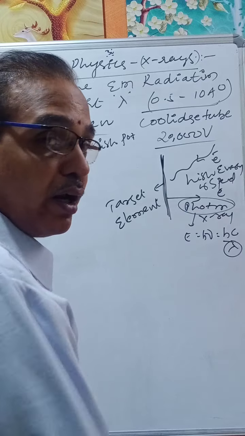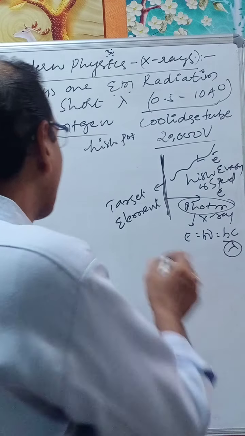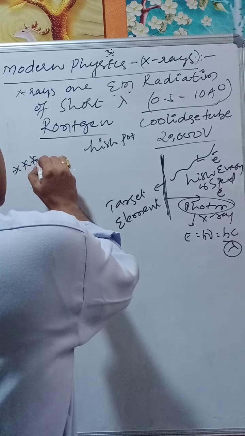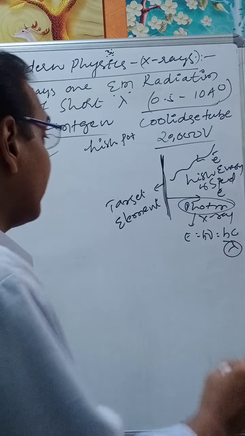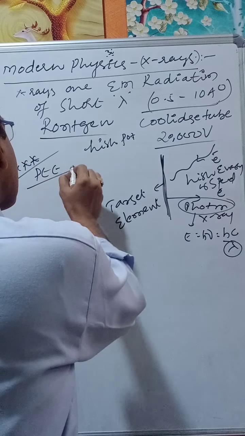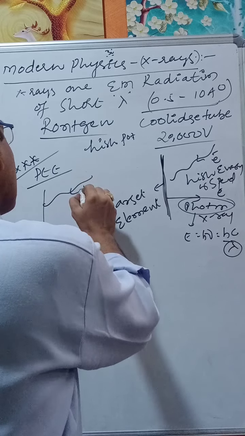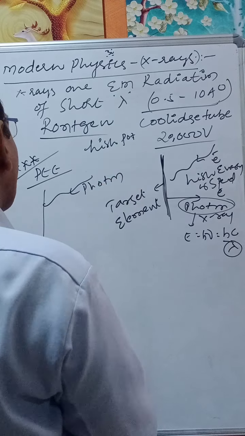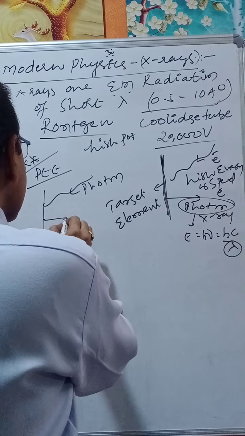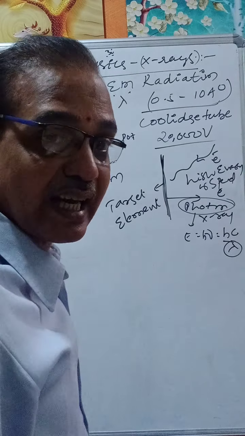Then photons are emitted. If you observe carefully, the important factor here is that in the photoelectric effect we discussed that when photons fall on the metal surface, it emits electrons.